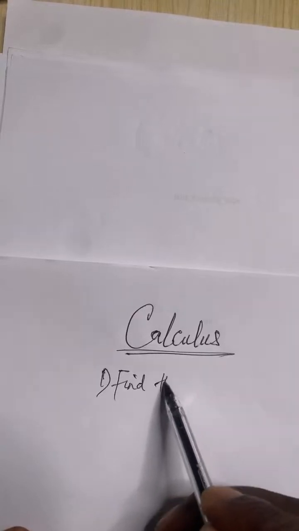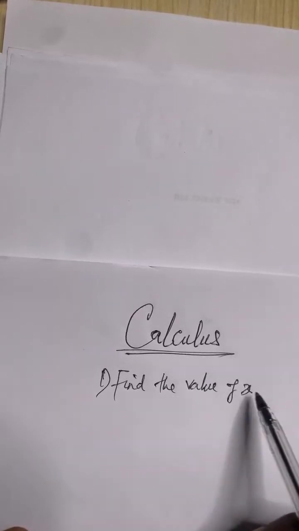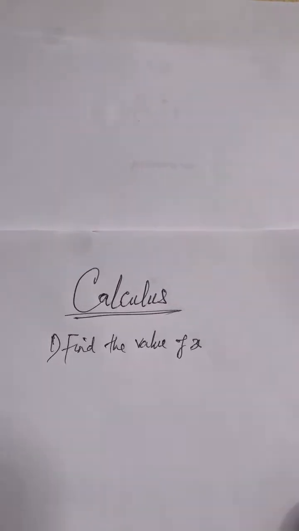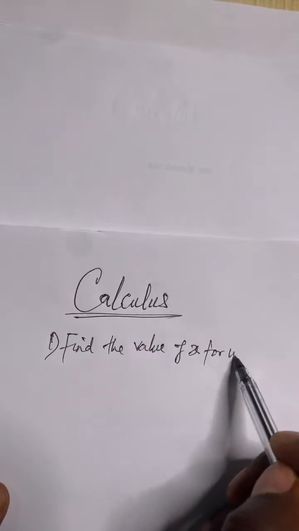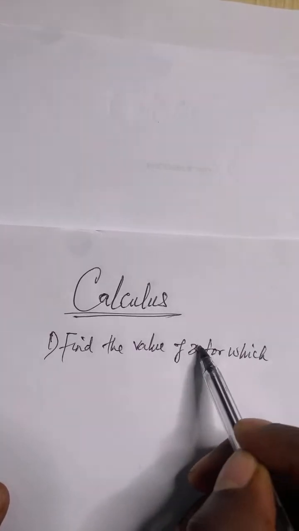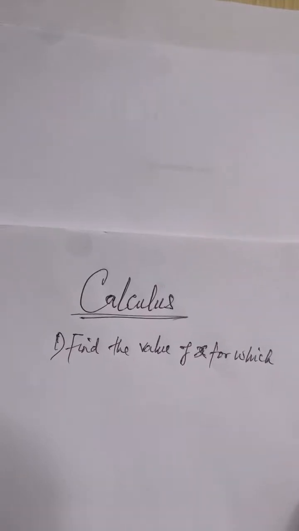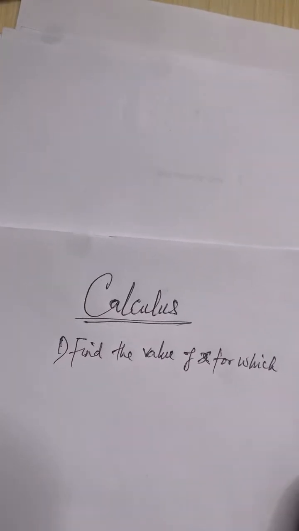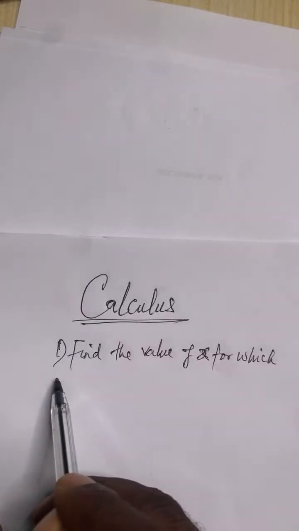Find the value of x for which dy over dx is 0. Starting everything from scratch is what we do in the group chat on WhatsApp for those who subscribe for the month.